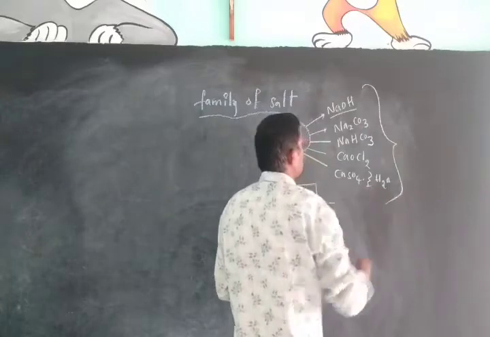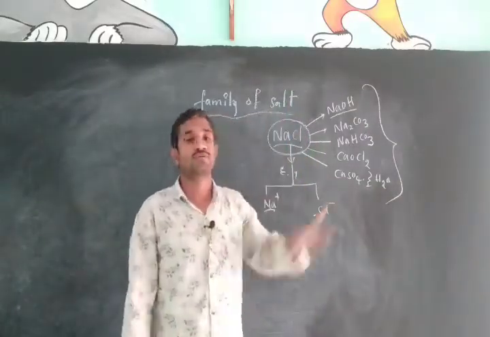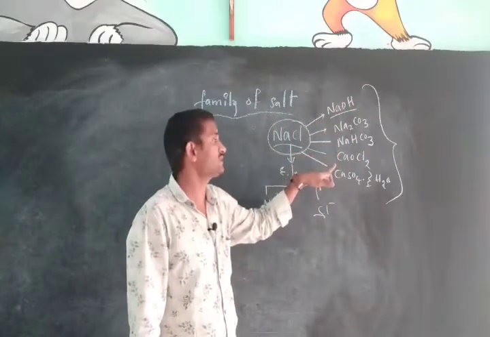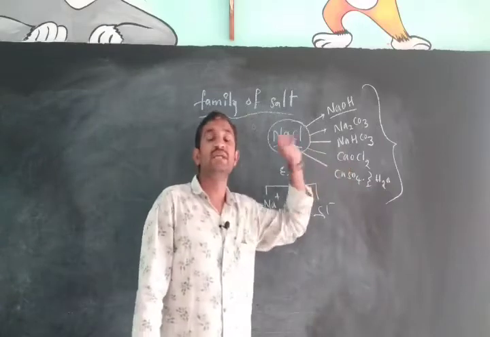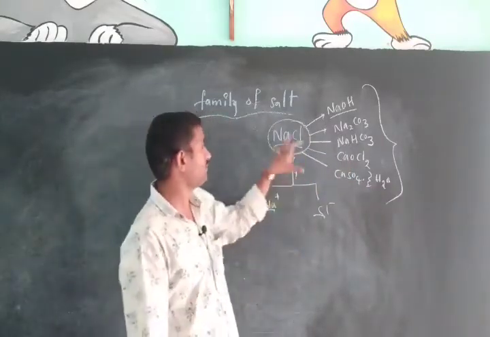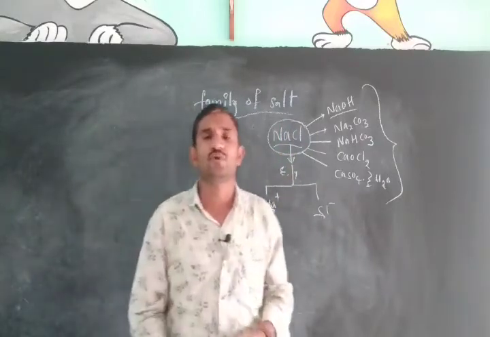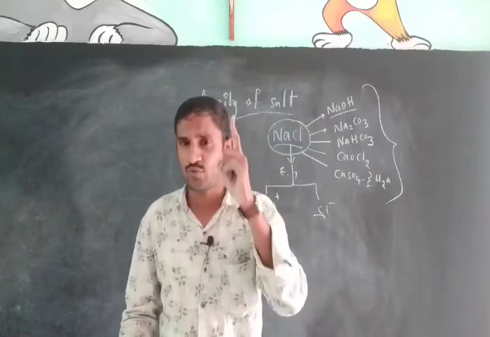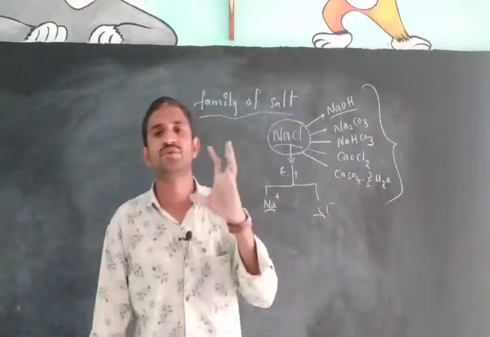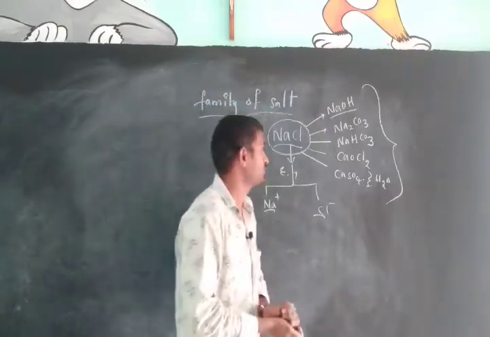Different kinds of salts we can get by utilizing sodium chloride: sodium hydroxide, sodium carbonate, sodium bicarbonate, plaster of Paris, and bleaching powder. Different kinds of salts we can get from sodium chloride only. From the exam point of view, in the annual examination, there is one 2-mark question from these concepts. Only its applications, that means uses, are asked in our examination, and we have to discuss that.